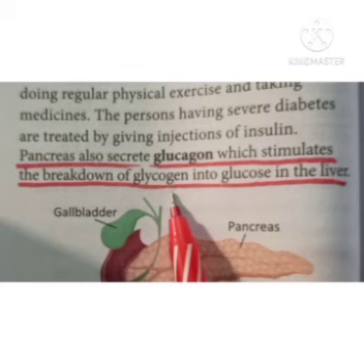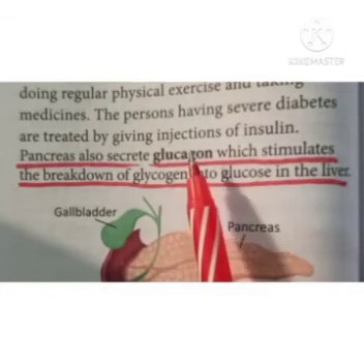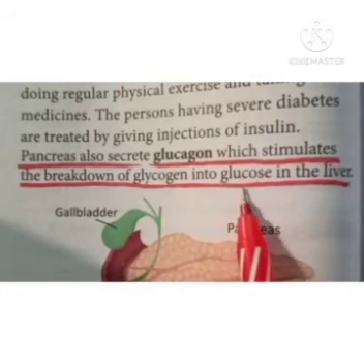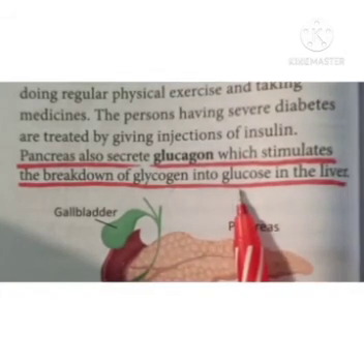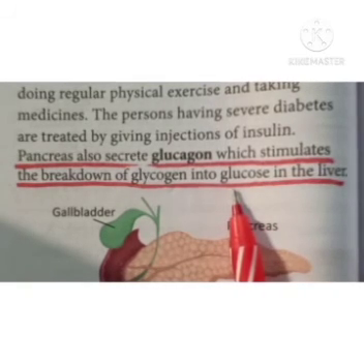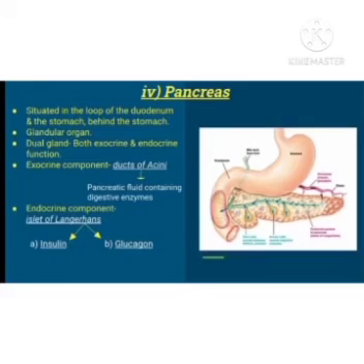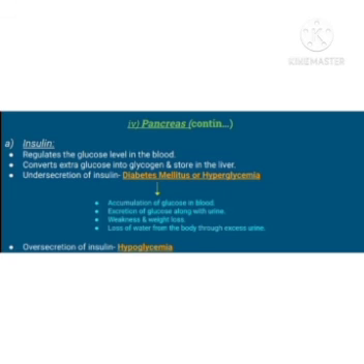And whenever our body requires glucose, glucagon converts that glycogen into glucose. These are the two main hormones secreted by the pancreas: insulin and glucagon. Thank you, children. And children, learn this much part from this chapter for your half yearly.